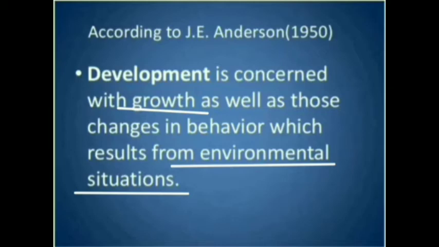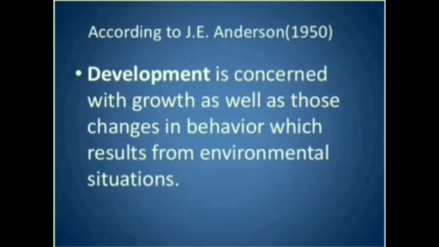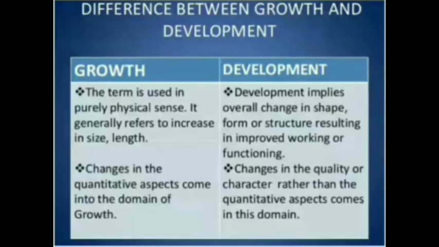And another thing, except growth, is the change in behavior due to environmental situations. An organism always interacts with the environment each and every time, and due to this environmental interaction, certain changes occur inside the organism. This also comes under development.